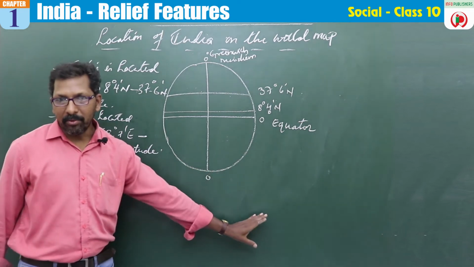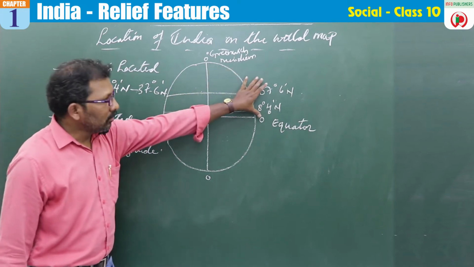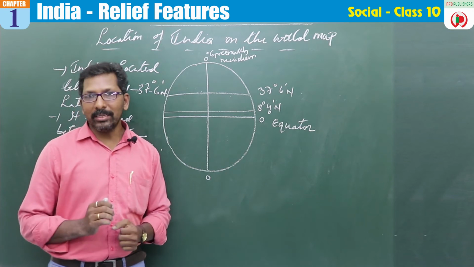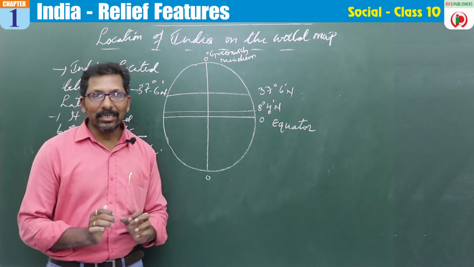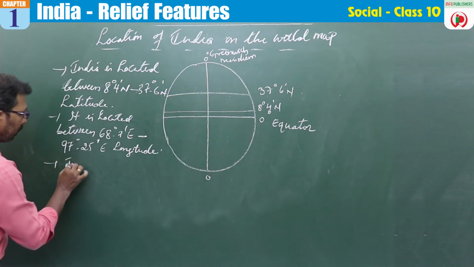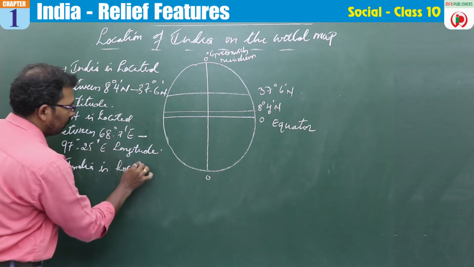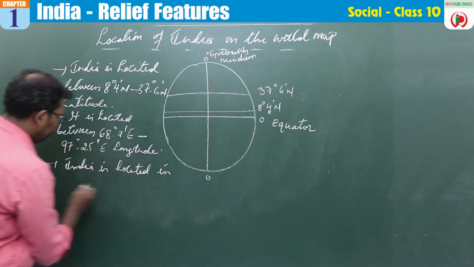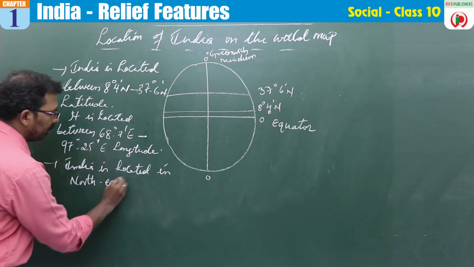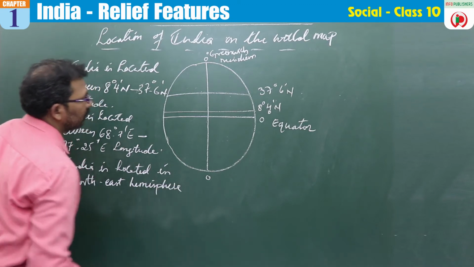So I think everyone has got the right answer over here. So India is located in the northeastern hemisphere. Where is India located? Northeastern hemisphere. So India is located in the northeast hemisphere.